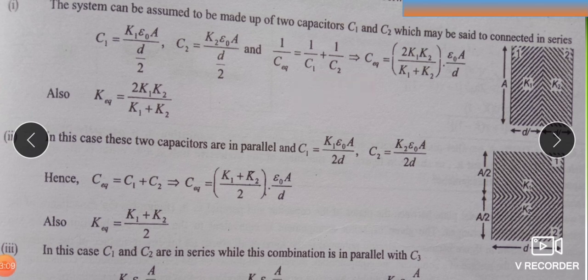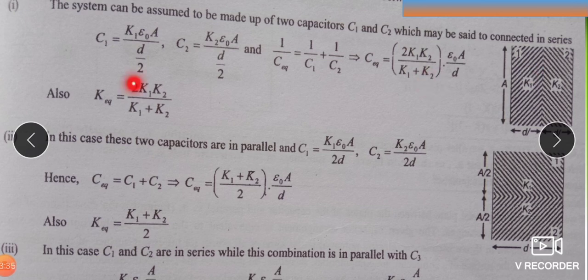Solving this, we get twice K1 K2 upon K1 plus K2, epsilon 0 A upon D. Hence the combined dielectric constant of this combination is twice K1 K2 upon K1 plus K2. This is similar to the series combination of capacitors.